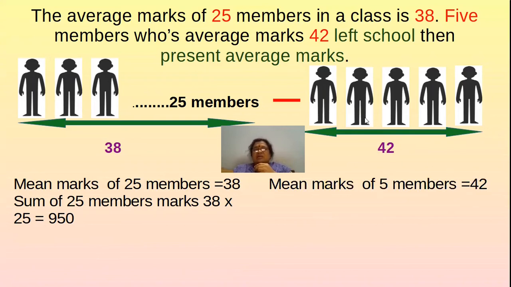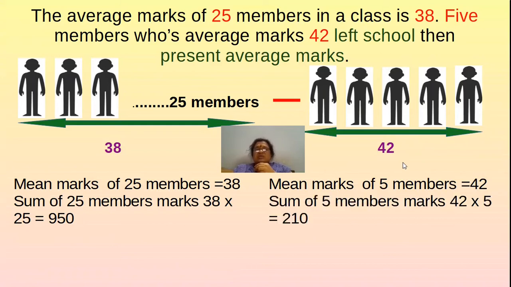There are 5 students who left out from the class. So what is their mean marks? That is 42. So the sum of the marks for the 5 students will be 210. So these marks should be excluded from the total marks, isn't it? Here there were 25 members, 5 members left out. So we have to remove 210 from 950.